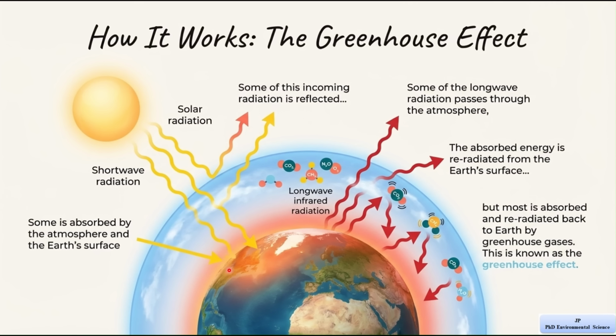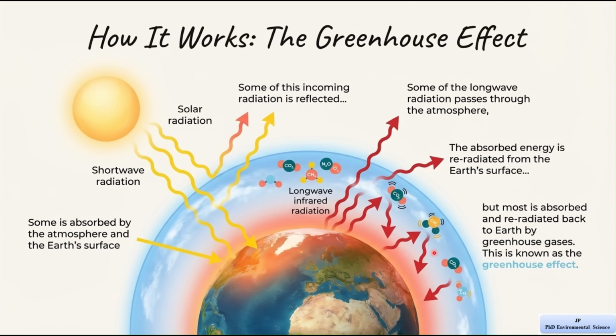Now after the Earth absorbs this energy, it does not keep it forever. The Earth releases this energy back. This outgoing energy is called longwave infrared radiation. Now some of this longwave radiation escapes into space, which helps the Earth cool down. However, not all of it escapes.